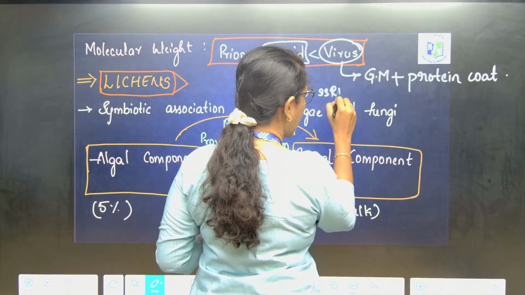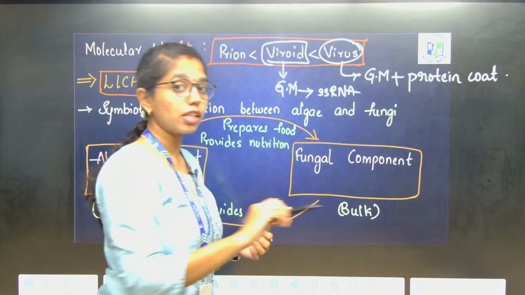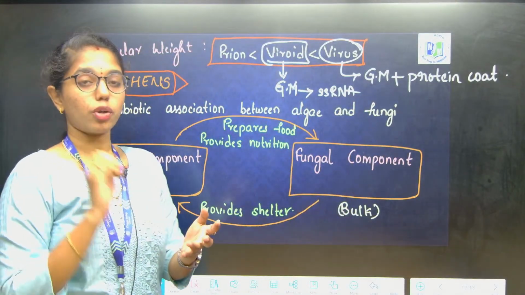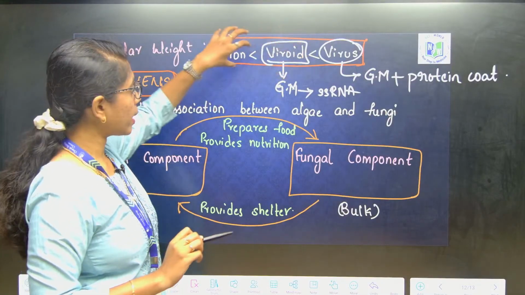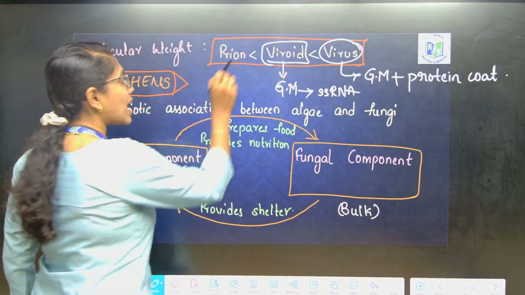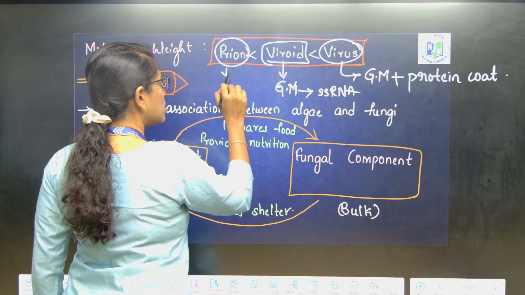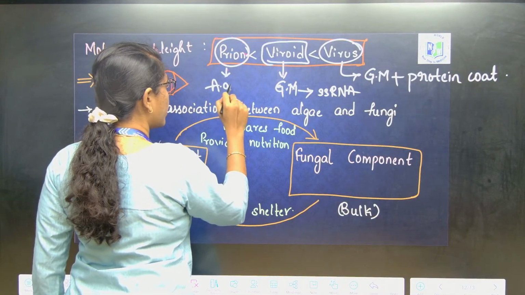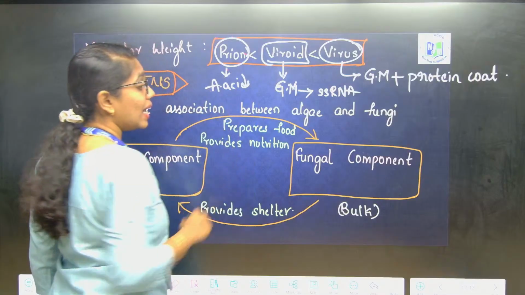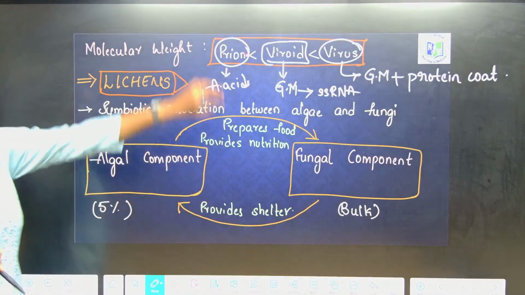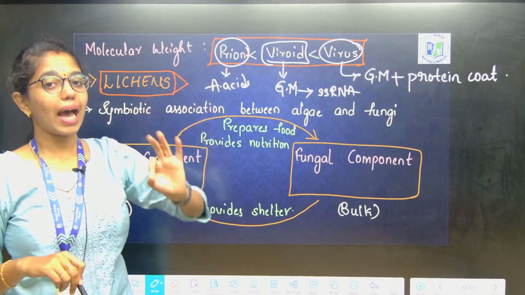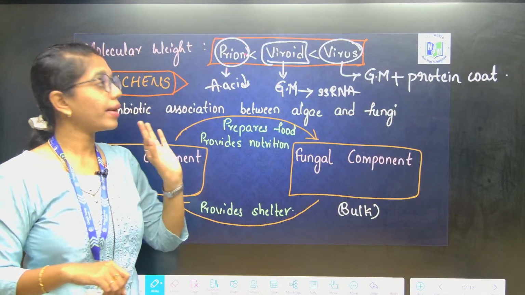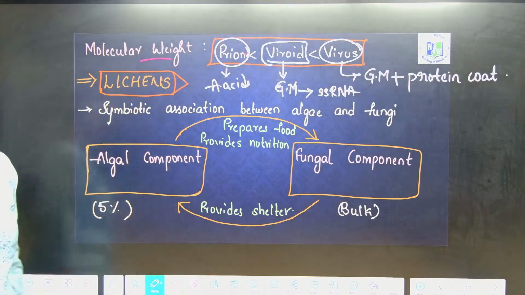Single stranded RNA. Each nucleotide further has components: sugar, phosphate group and nitrogen base. So, this has more molecular weight when compared to prions. Prions, as they are abnormally folded proteins, are just combined amino acids, which have less molecular weight. Prions have less molecular weight than viroids and virus. Remember the hierarchy, which is very important, quite a few times asked about molecular weight in our exam.